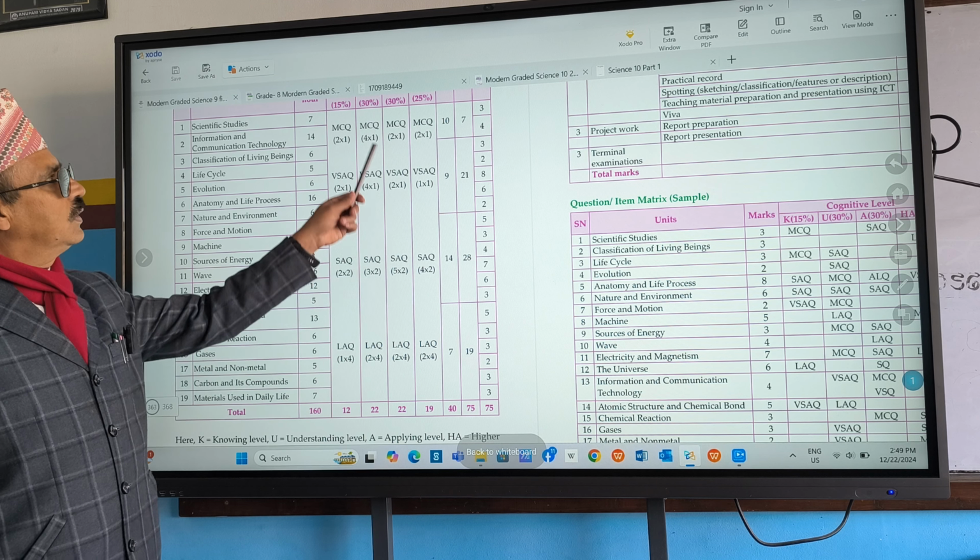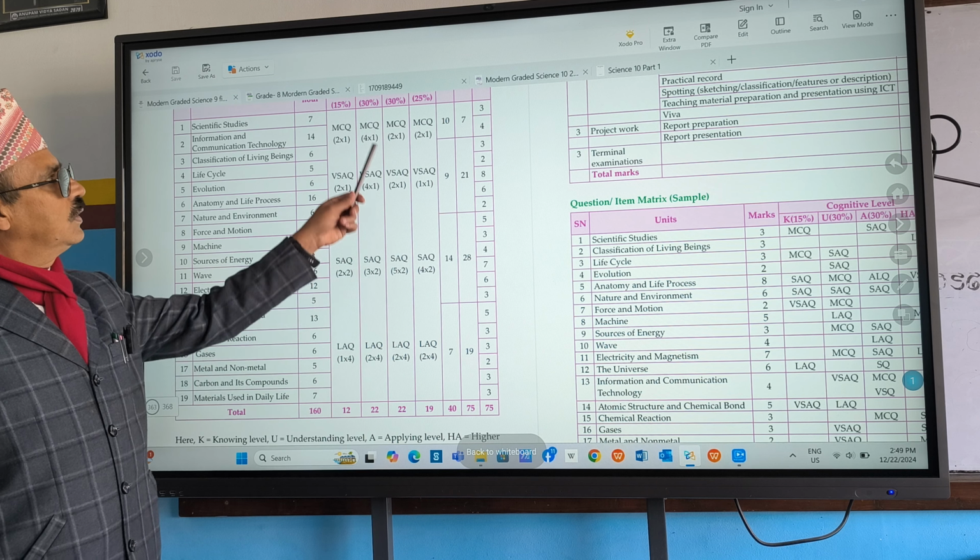Almost all can complete this 15% of questions. 30%, those students who understand the matter can do it, who do not understand are gone. And analysis, those who have more IQ, they can do very high-level questions, they can complete it. And there is a possibility of getting how much marks? 75. Minimum they may get 12 marks if they study nicely.